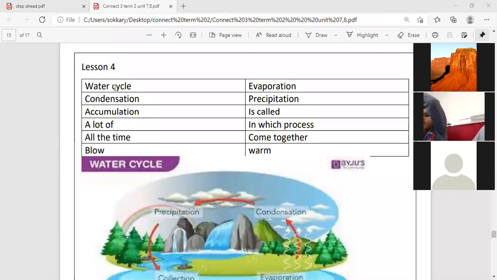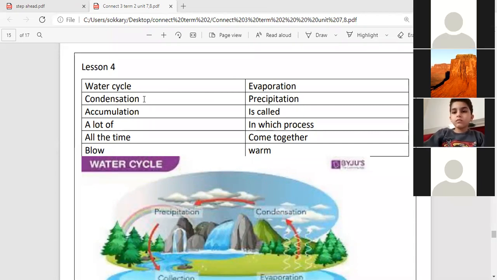Repeat after me these words, please. Water cycle. Evaporation. Condensation. Precipitation.